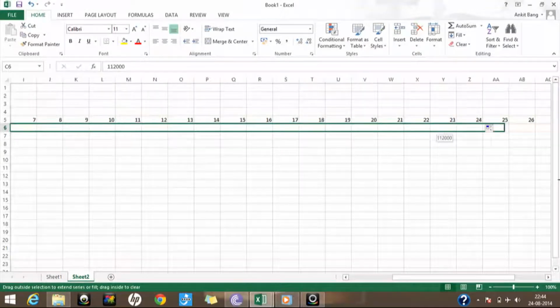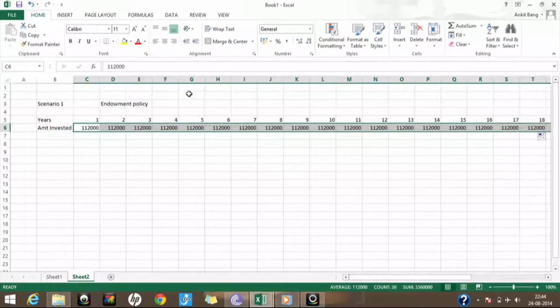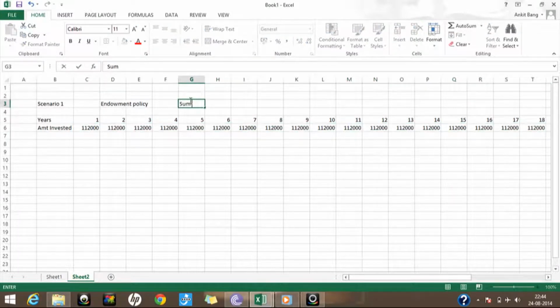I hope everyone is getting what I'm doing. So I'll pay 1,12,000 for the next 30 years, and the policy is of 40 lakh rupees. The policy sum assured, I'll just write it here, is 40 lakhs.